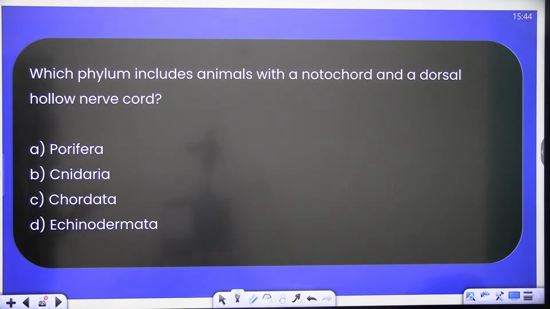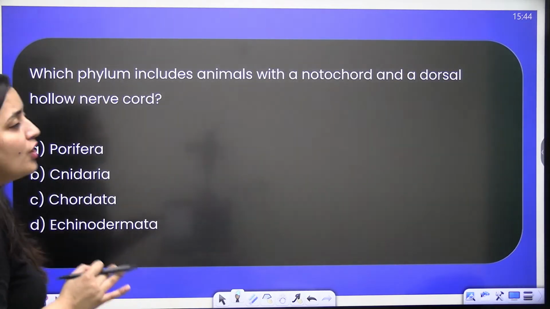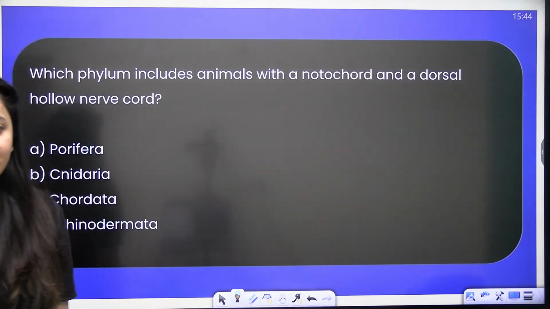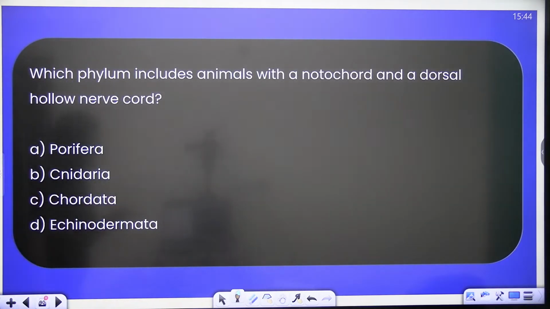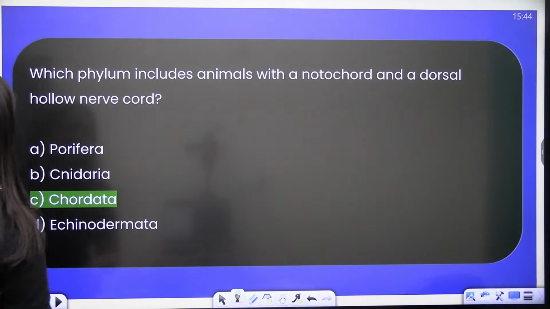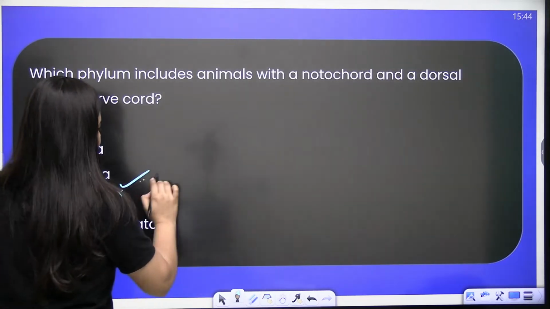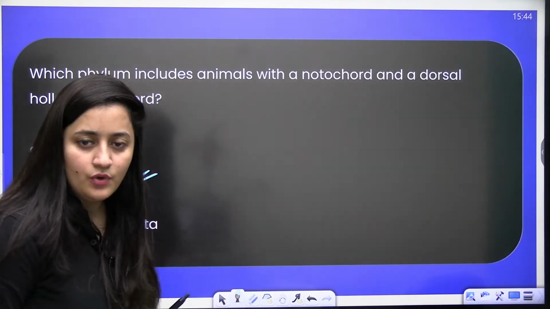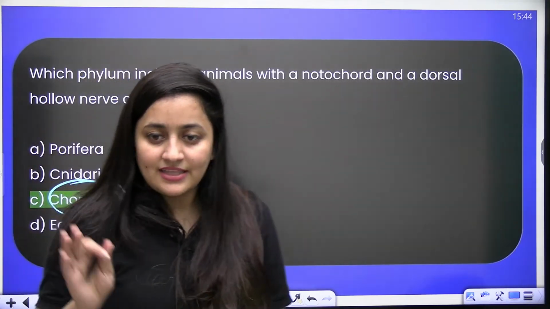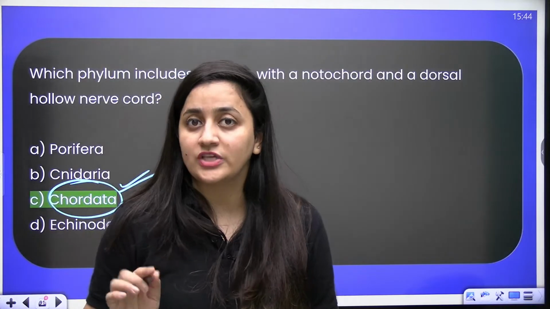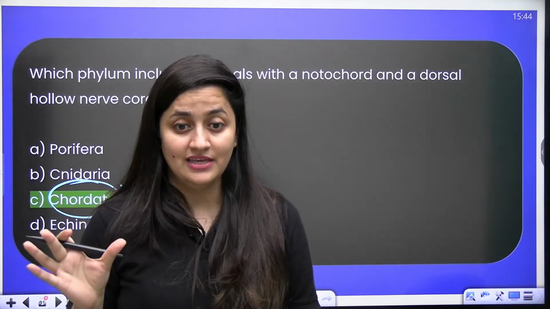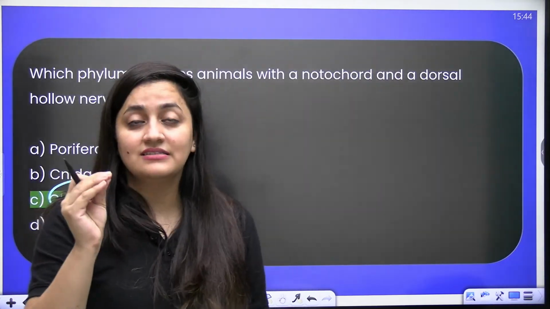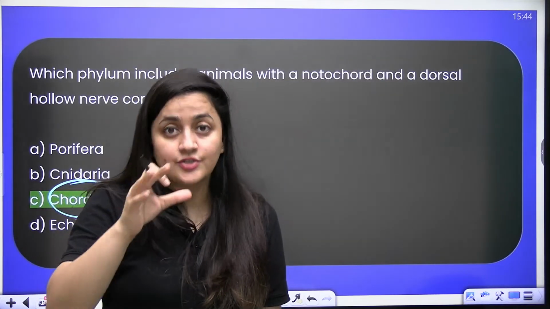The character is dorsal hollow nerve cord and the notochord. It's very easy. Of course, they are the chordates. Phylum Chordata. But are you able to answer the questions? They are PYQs, previous year questions. So see, the questions are very easy, right? So in detail we discuss these kind of things in our sessions, right?